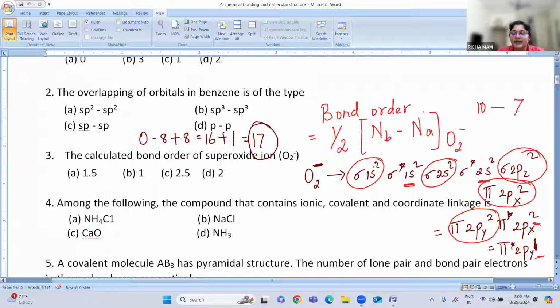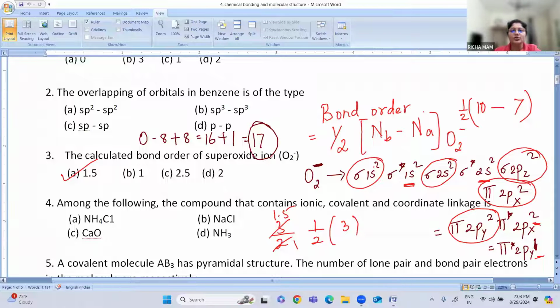So half of 10 minus 7 is 3, so 3 by 2, which is 1.5. Yes, everybody got option number A.